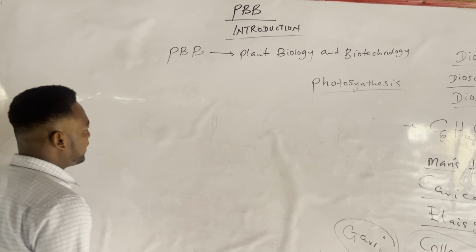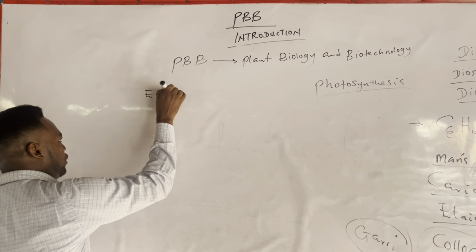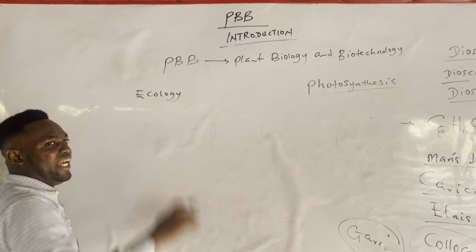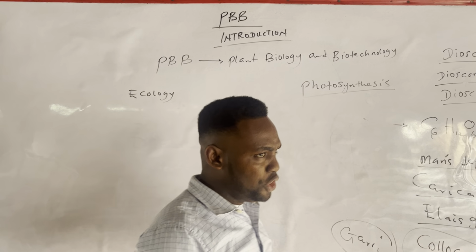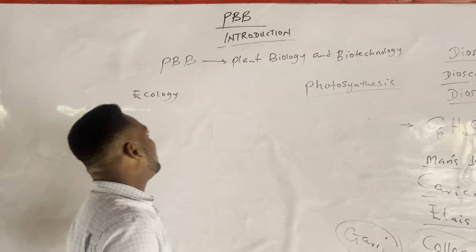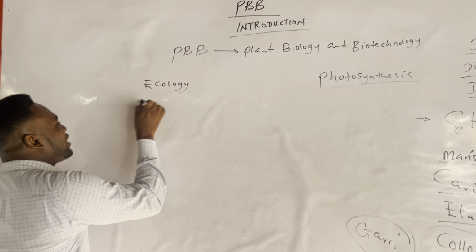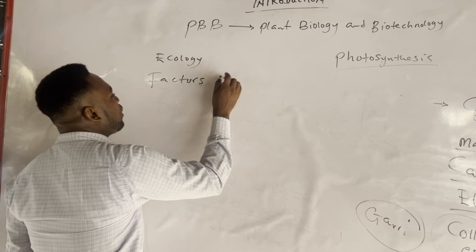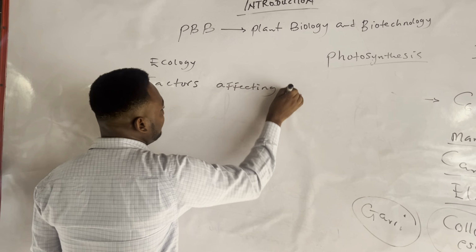Moving beyond this, we have something called ecology. I'm not diving into this now. I'll talk more on ecology when I get to AEB, Animal and Environmental Biology. But for plant biology, there's something I just want to introduce here, which is factors affecting population.